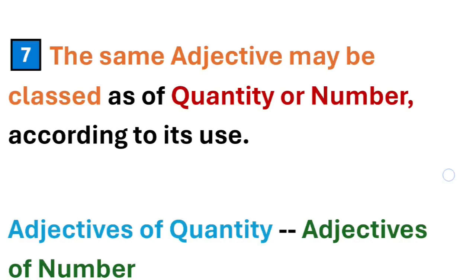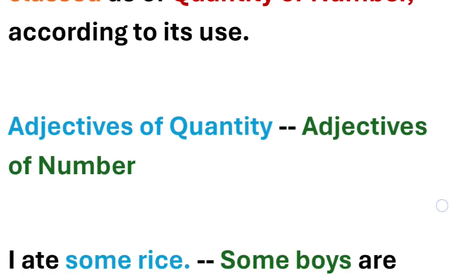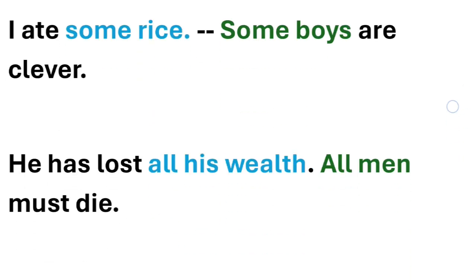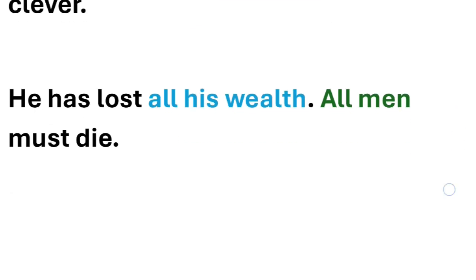So how are adjectives going to be used this way, as quantity or number? We have some examples, adjectives of quantity and adjectives of number. I ate some rice. Rice here is uncountable, so the word we are using as an adjective will be an adjective of quantity. For example, some. Some over here will be an adjective of quantity. Some boys are clever. Over here boys can be countable, so some will be an adjective of number.